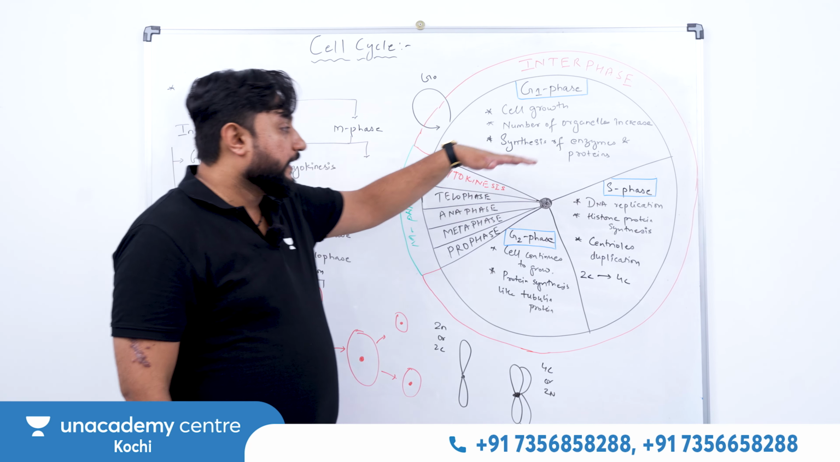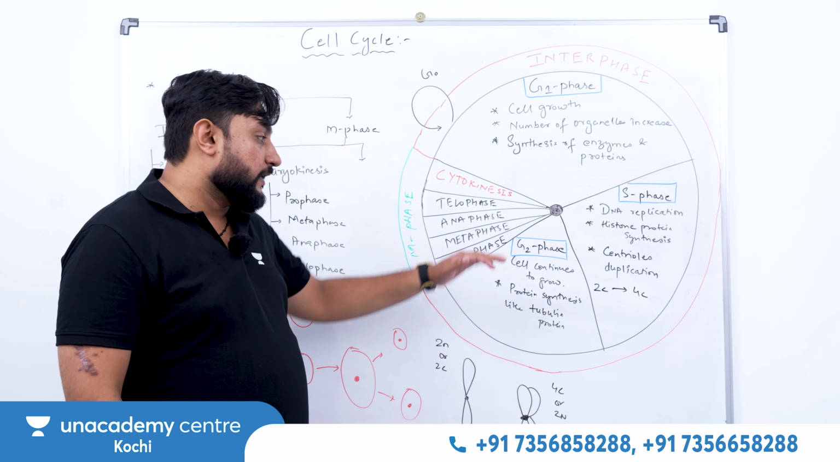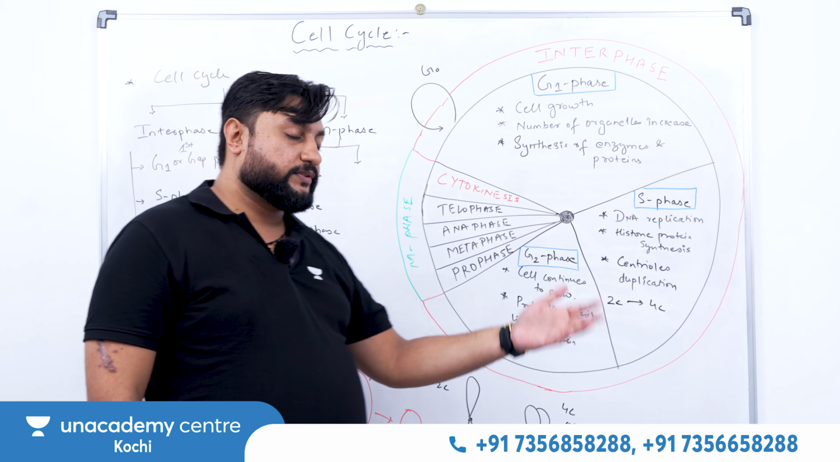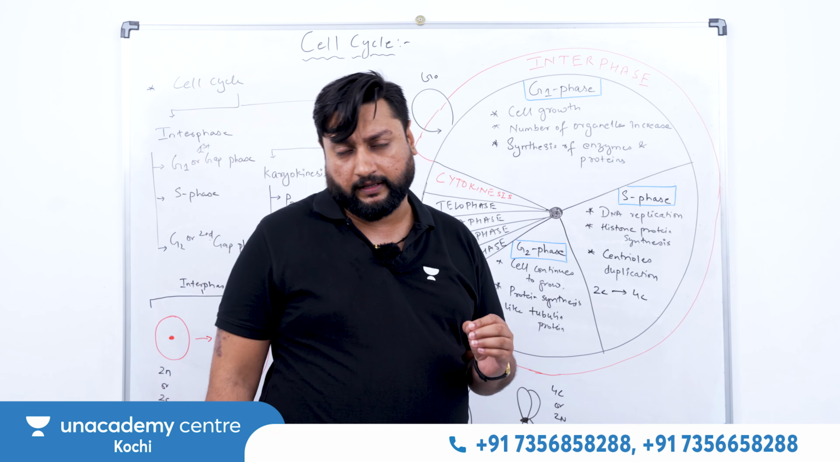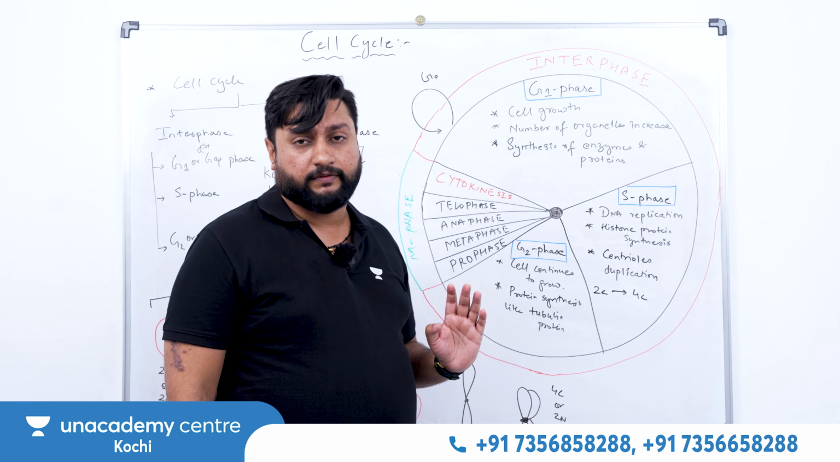So all these things: in G1, cell growth, the number of organelles will increase, synthesis of enzymes and proteins. In S phase, DNA replication, histone protein synthesis, centriole duplication. In G2 phase, the cell continues to grow, and protein synthesis, like the tubulin protein example we can take, all takes place in the respective stage.